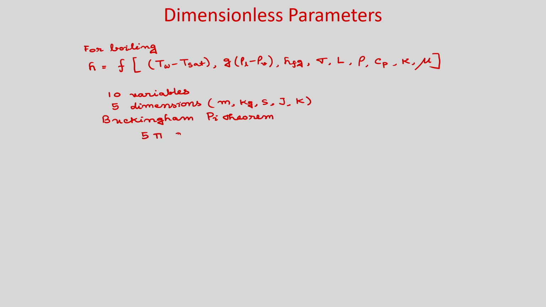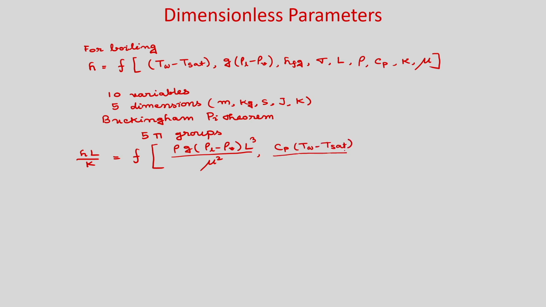These are non-dimensional groups, and you can show that hL/k is equal to a function of g(rho_L minus rho_v) L cubed divided by mu squared, then Cp (T_w minus T_sat) divided by h_fg, then mu Cp/k, and g(rho_L minus rho_v) L squared divided by sigma.